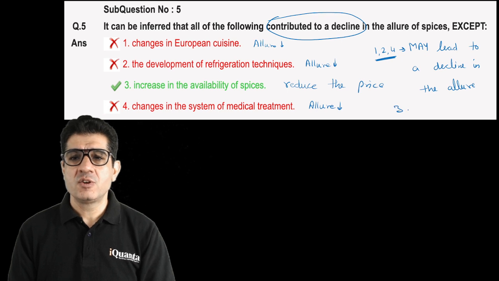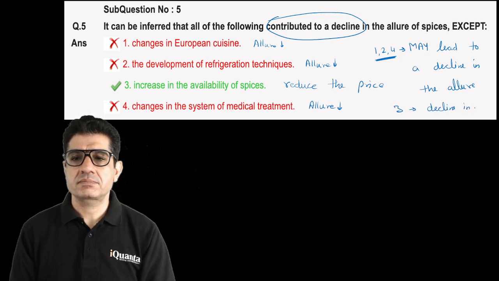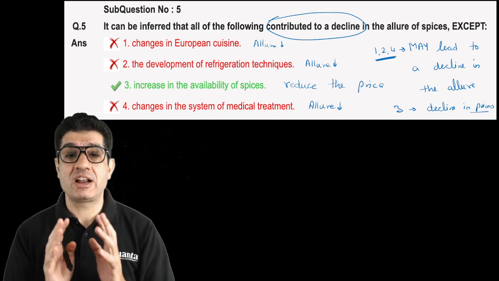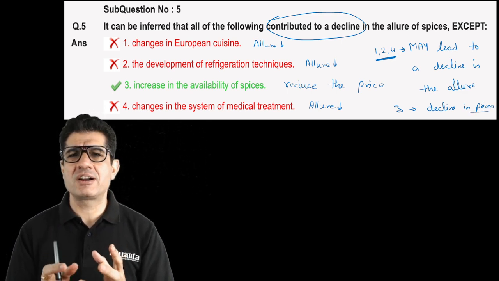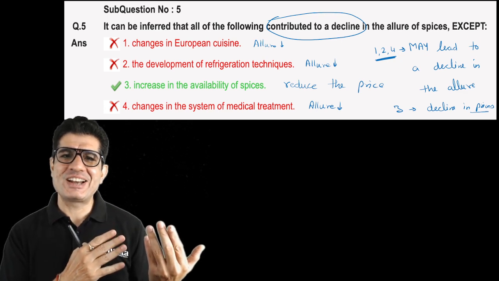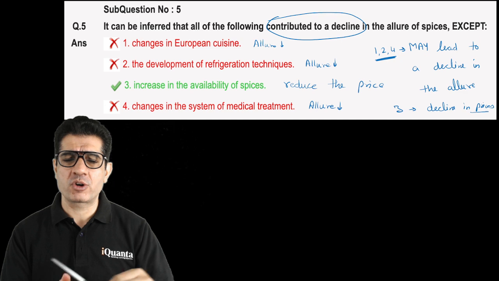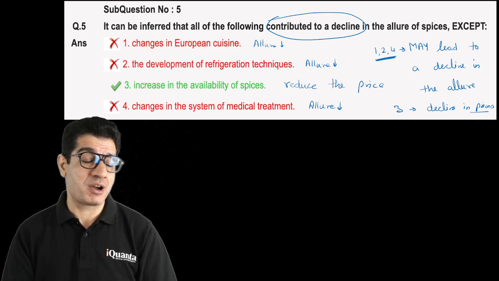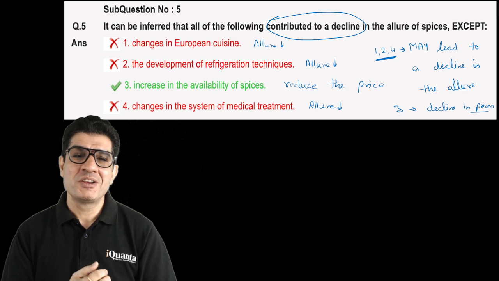3 will lead to a decline in prices. It is unlikely, once again, we can't be very sure. There are times when some things are attractive only because they are expensive. You know, there are certain handbags which are carried as status symbol because they're expensive. Tomorrow, if their prices crash, maybe their sales go down. Who knows? Maybe their allure becomes less.